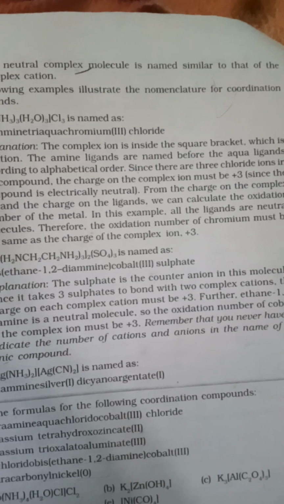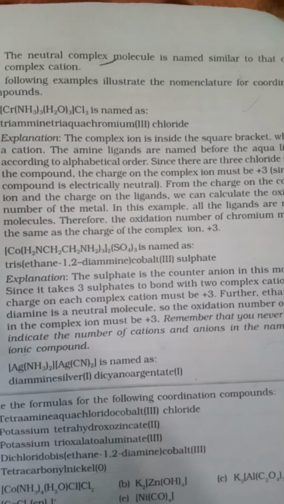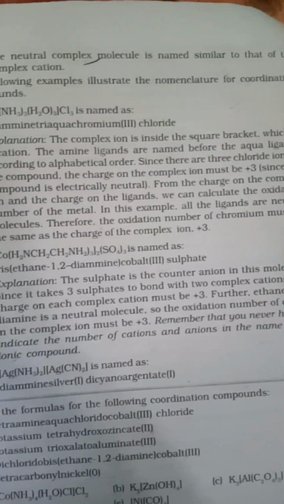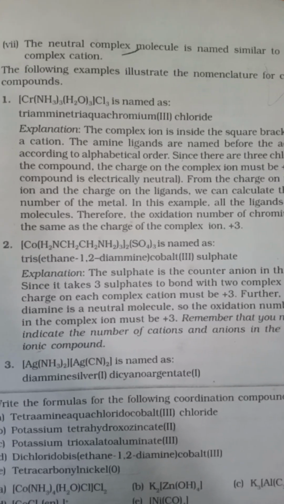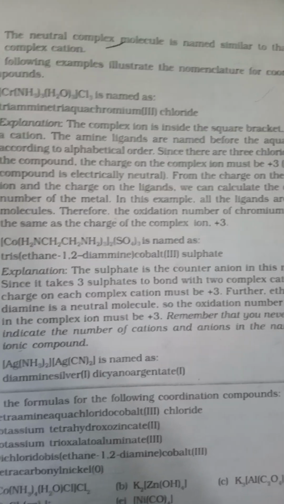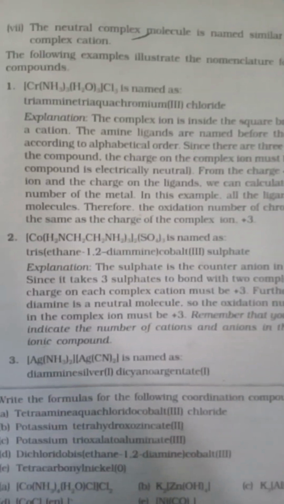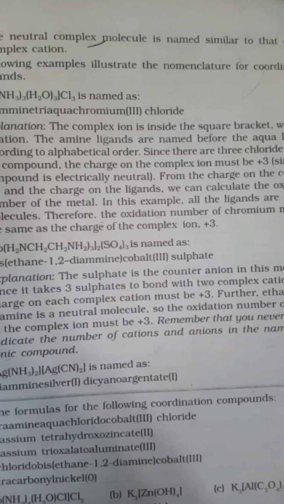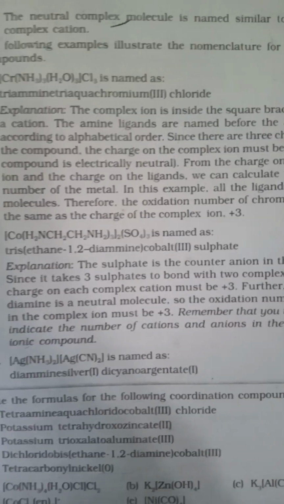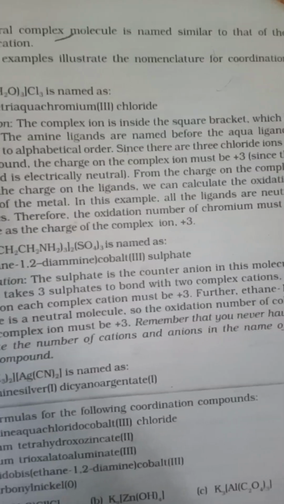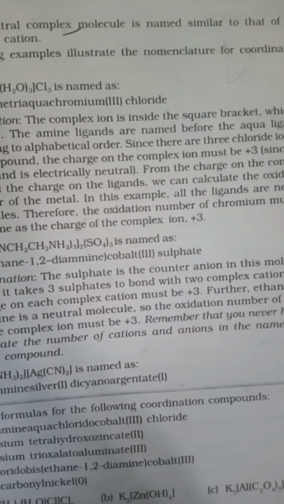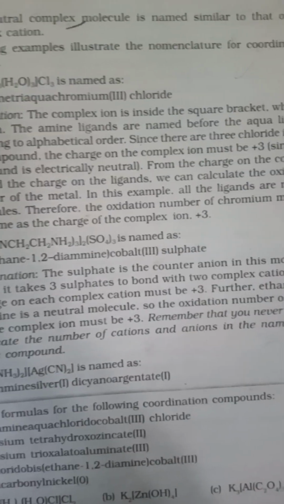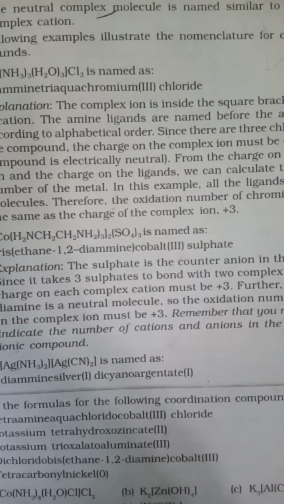In this example, all the ligands are neutral molecules, therefore the oxidation number of chromium must be the same as the charge of the complex ion, plus 3. Second, tris(ethane-1,2-diamine)cobalt(III) sulfate. The sulfate is the counter anion in this molecule. Since it takes three sulfates to bond with two complex cations, the charge on each complex cation must be plus 3. Further, ethane-1,2-diamine is a neutral molecule, so the oxidation number of cobalt in the complex must be plus 3. Remember that you have not indicated the number of cations and anions in the name of an ionic compound.